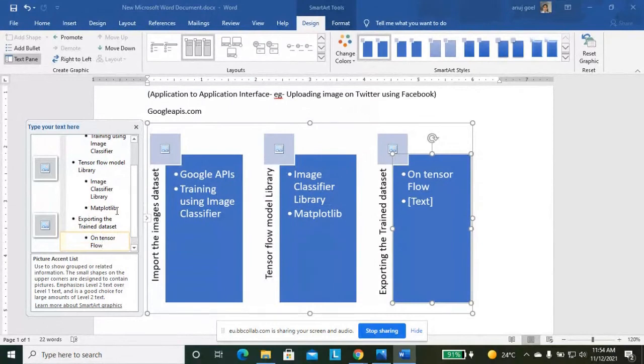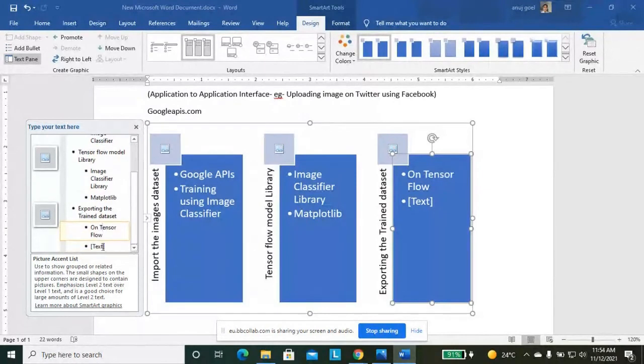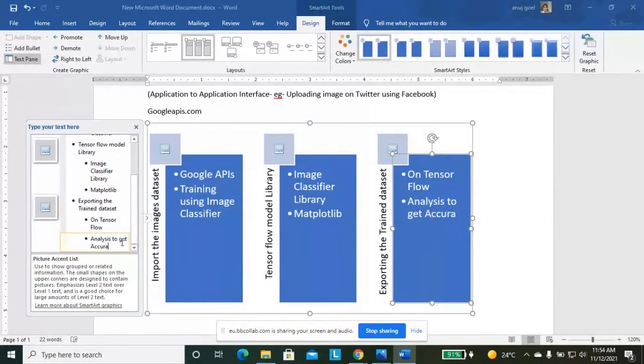And there we are doing the analysis part, to get accuracy and error.